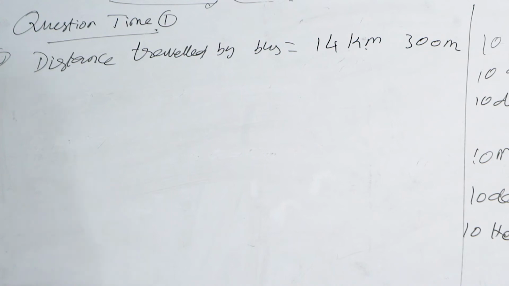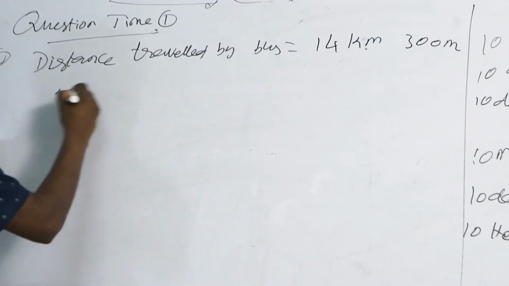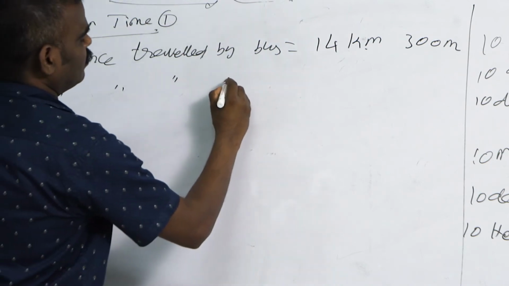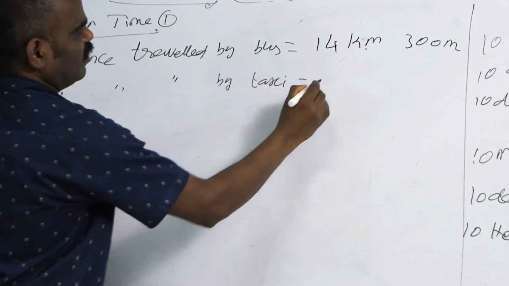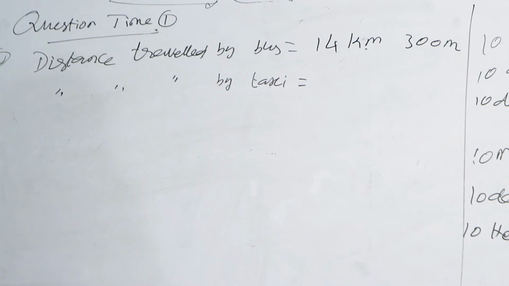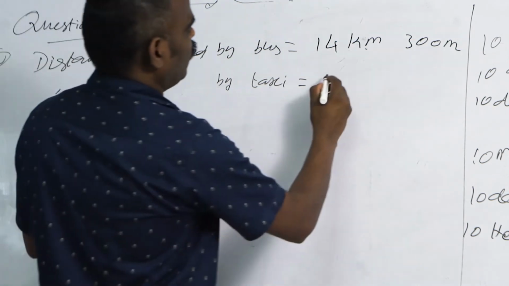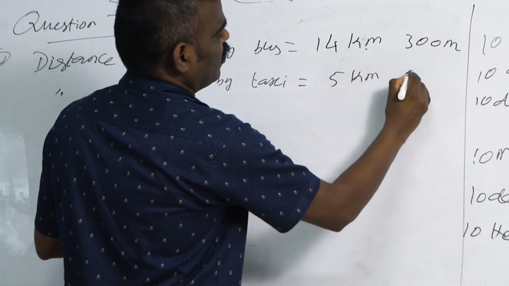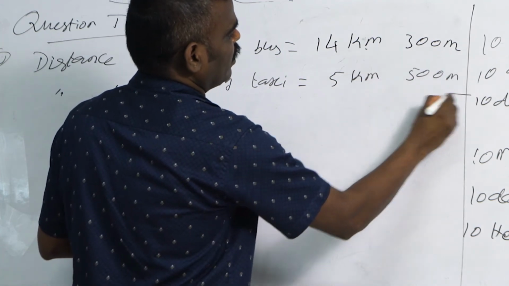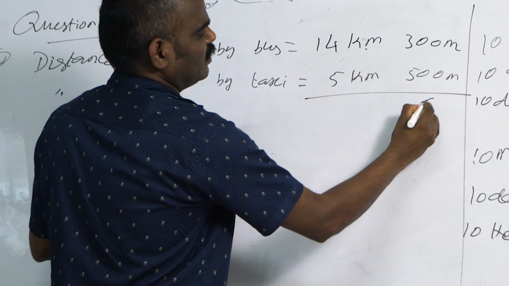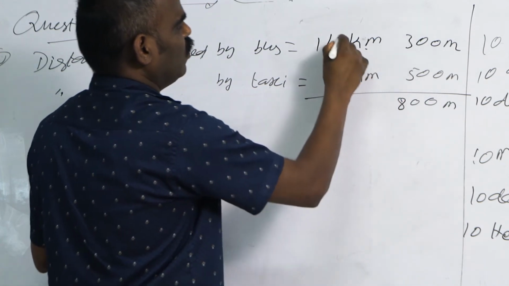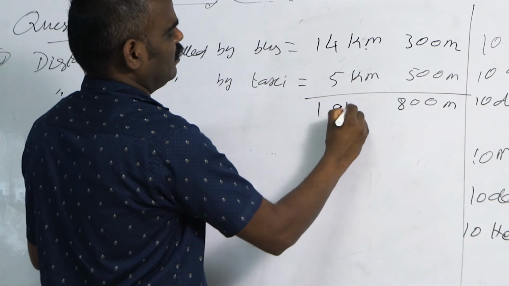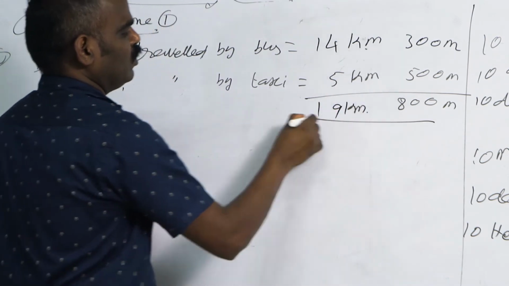Now, distance travelled by taxi. How much? 5 kilometer 500 meter. 0 plus 0, 0; 0 plus 0, 0; 5 plus 3, 8; 5 plus 4, 9. So, total distance.